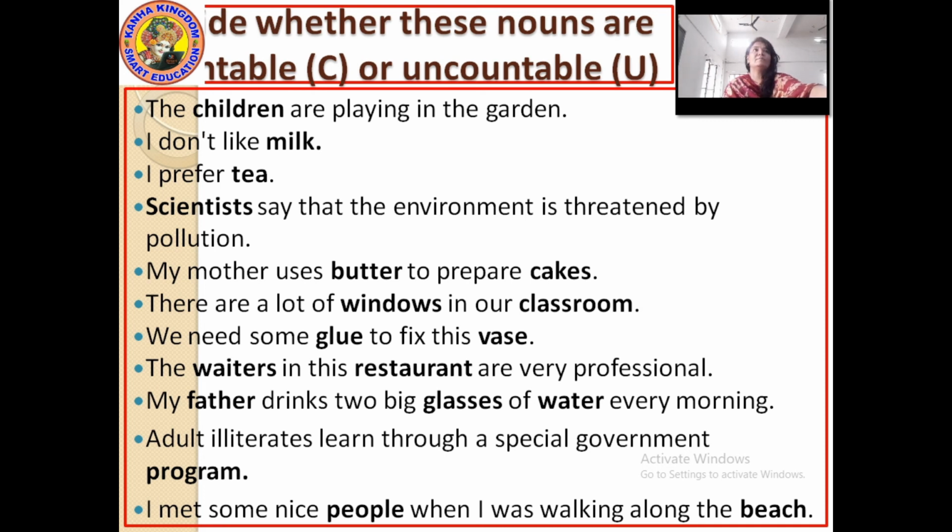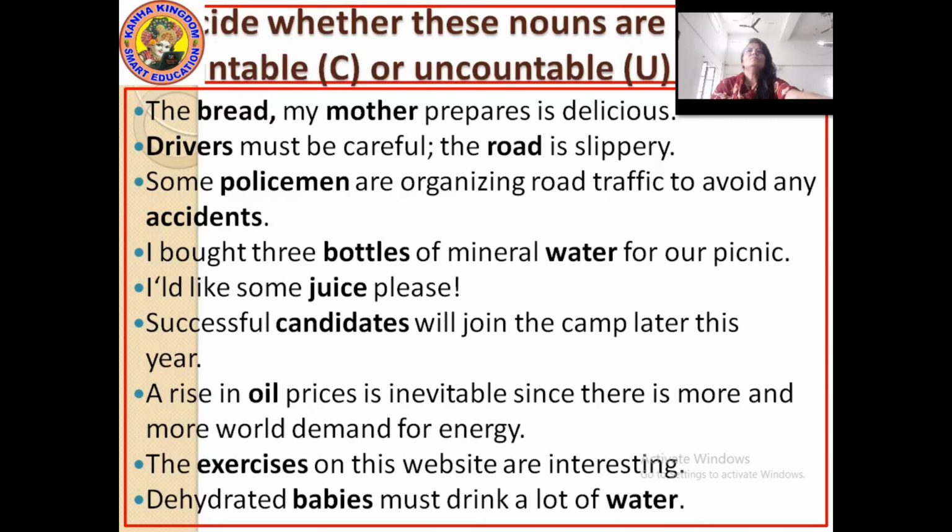Okay, so here we have completed this exercise. Let's move to the next exercise, and the next exercise is again the same, continuing with the same. In this we have completed 11 sentences. In the next we are going to see more sentences. Okay, so let's see. Now moving further with the exercise. Continuing.